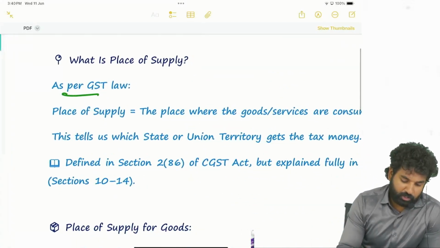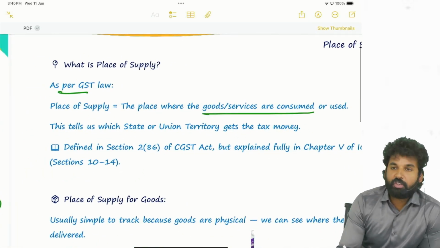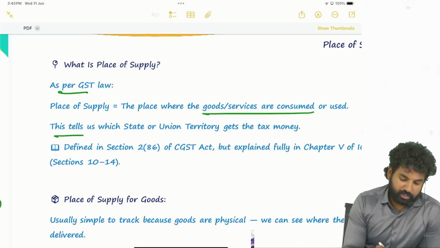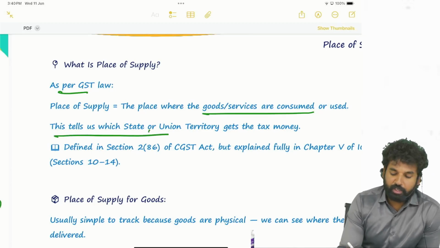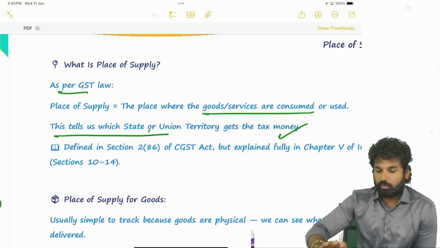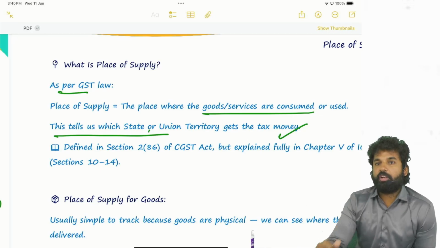As per GST law, place of supply is the place where the goods or services are actually consumed or used. Since it is a destination based tax, this tells us which state or union territory gets the tax money. So based on this, we will share the GST revenue with the state in which the ultimate consumer is there.